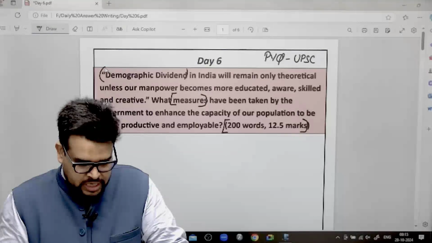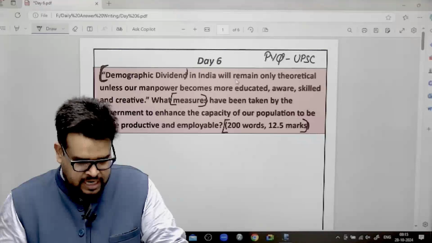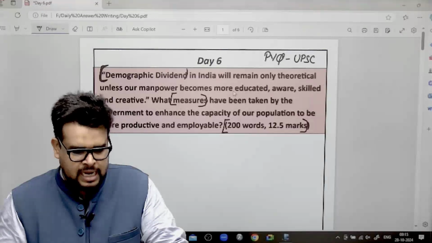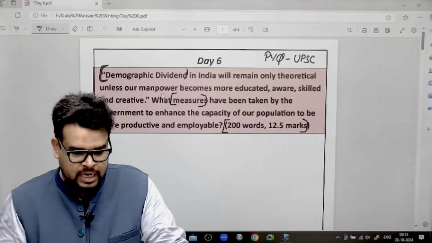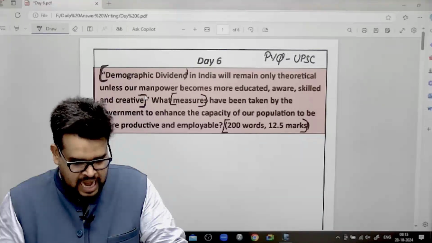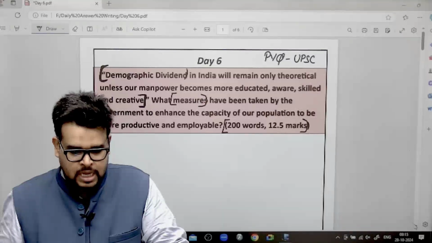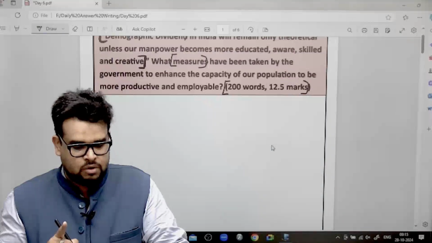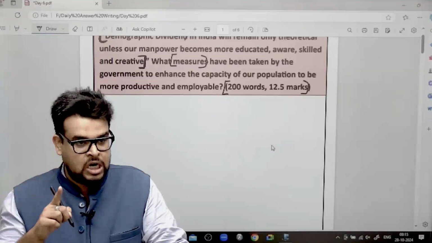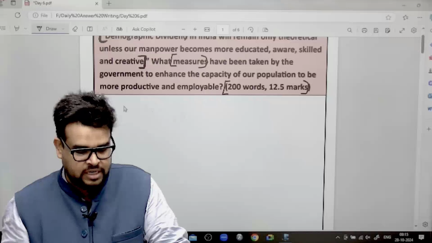Plus we also need to talk about this particular thing: demographic dividend in India will remain only theoretical unless manpower becomes more educated, aware, skilled. So we have to write something related to this also, and then we'll move on to write the measures, or the body part. Now this particular question I will make you write, to understand what all things you could have written over here. So you please write this.